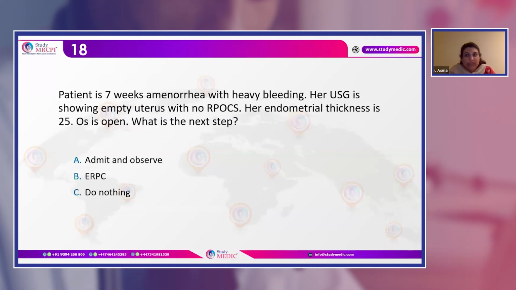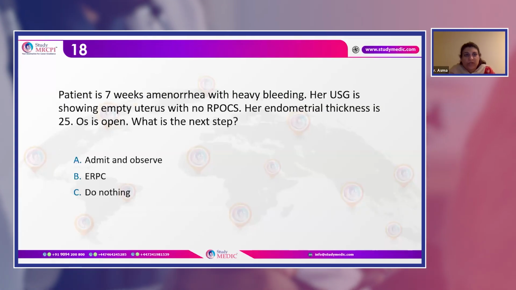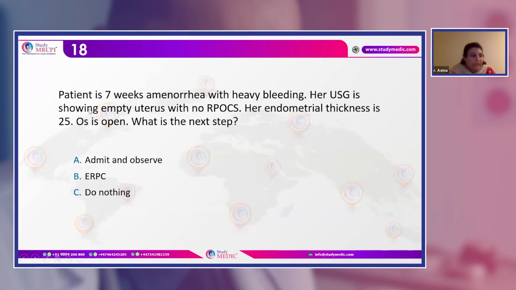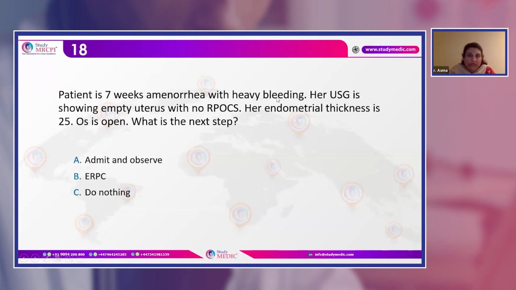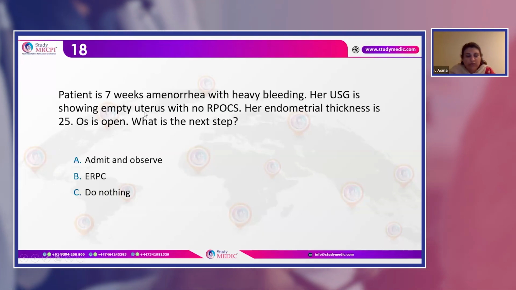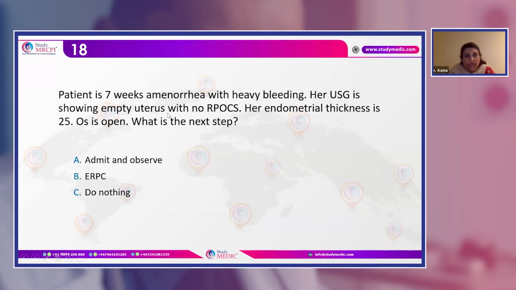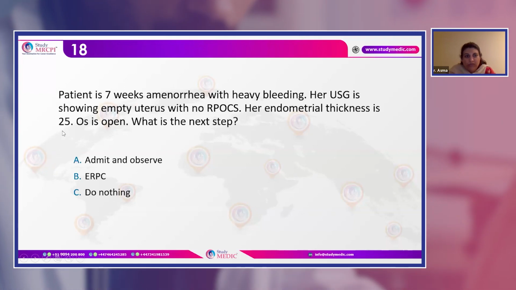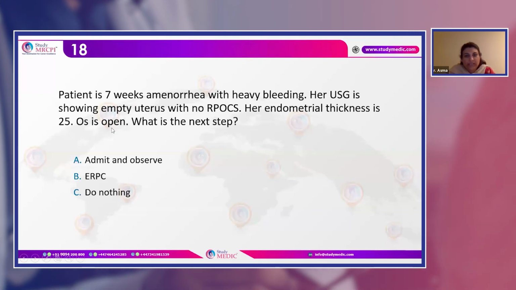Now, question number 18. The patient is 7 weeks amenorrhea and comes with heavy bleeding. The ultrasound scan is done showing an empty uterus with no RPOCs. ET we did, and that shows 25 mm. The OS is open. What is the next step here?